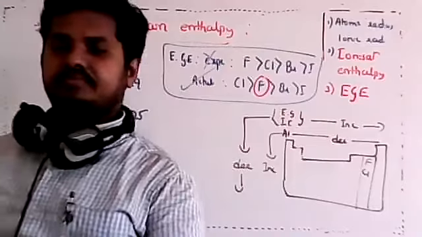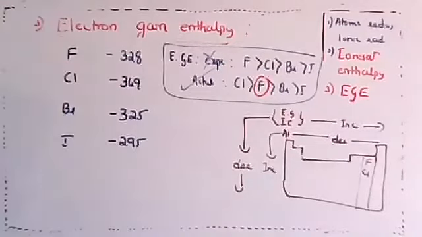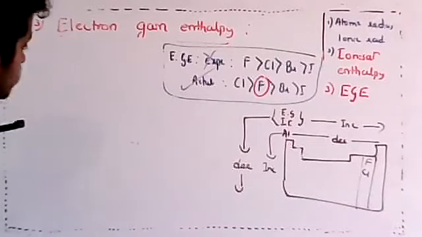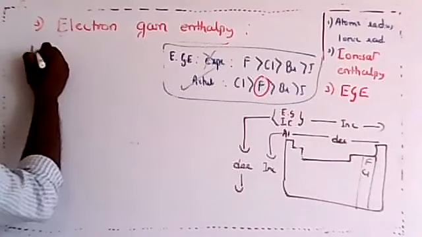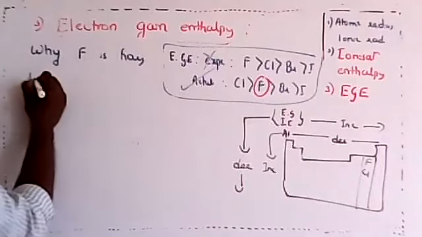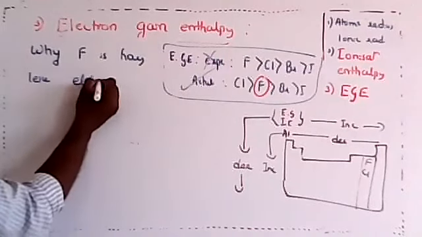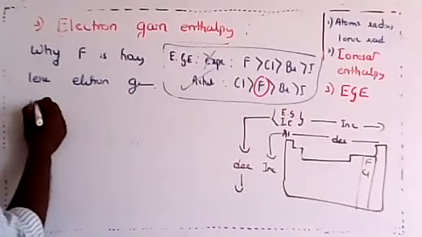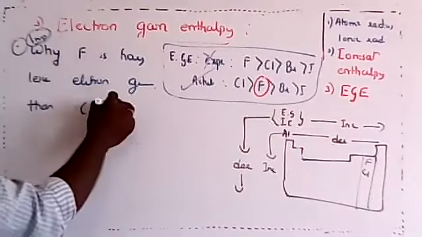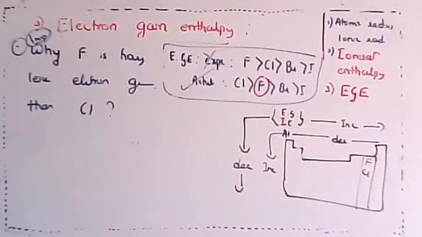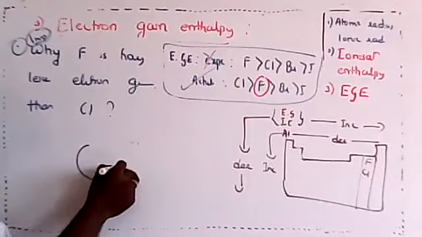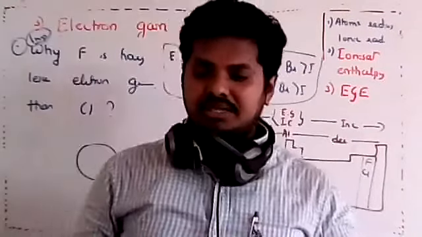Yes, Francis, very good. The reason for this abnormal behavior of fluorine, dear students, understand. I'll write it in the form of a question only. Why does fluorine have lesser electron gain enthalpy than chlorine? Write it completely and mark it as very important, with a question mark. So I will tell you the reason, dear students. Imagine this way to understand.